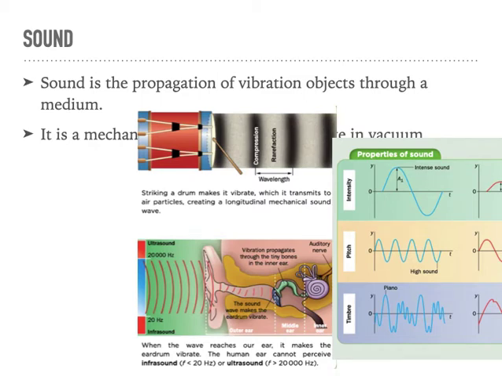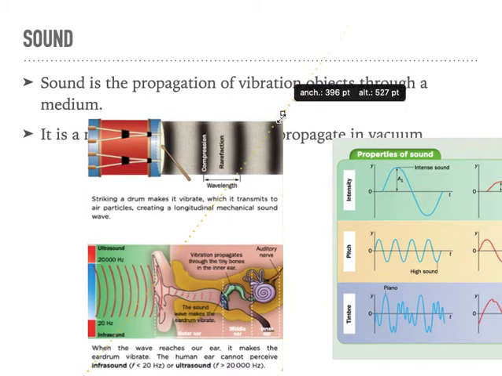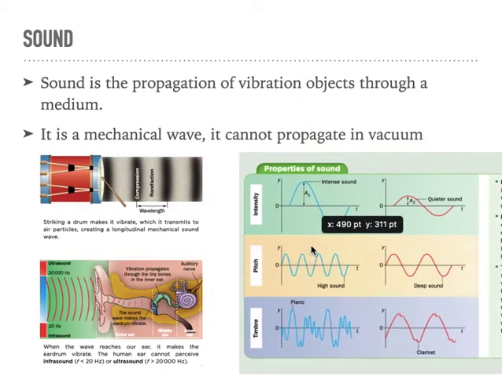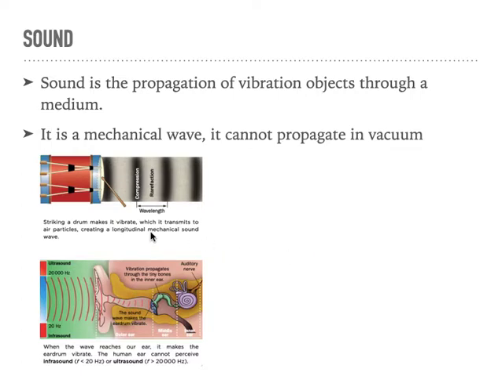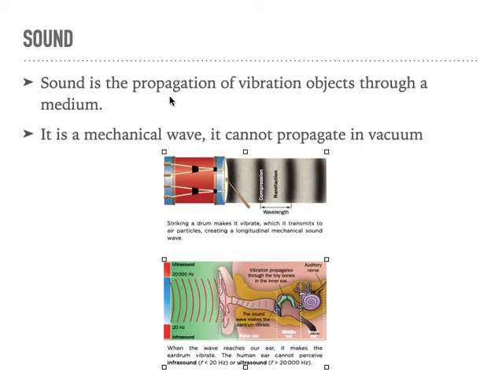But let's talk a bit about the sound. Sound is the propagation of vibration objects through a medium. It is a mechanical wave and it cannot propagate in vacuum because, again, sound is the propagation of vibration objects. So when we have the sound, for example, as you can see, if we strike a drum,